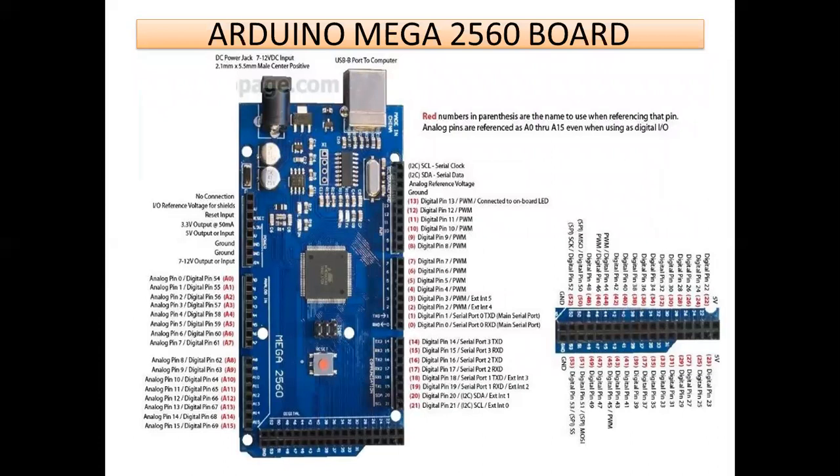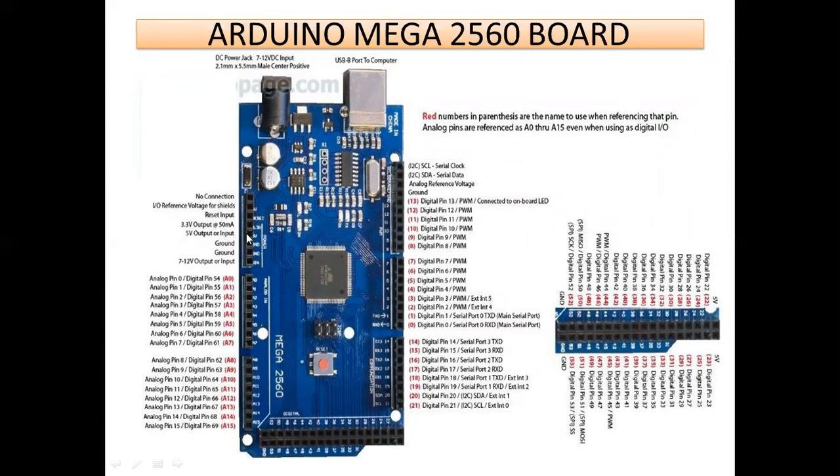These are the pins available. This is the 8051 family microcontroller, the ATmega microcontroller. It is present in the center of this Arduino Mega board. These are the pins, so you have to interface your sensor to any one of these pins. And I already told you some basic pins.